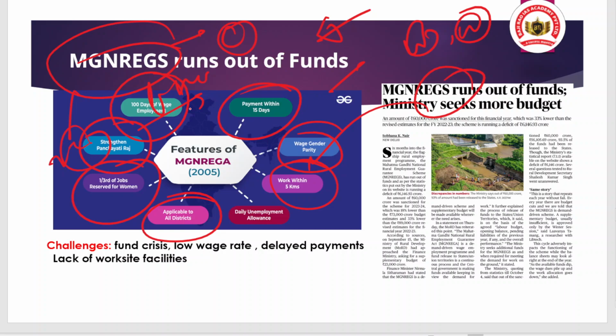This remains a very important and bigger issue in this scheme. So fund crisis, and a very low wage rate, remember. Along with delayed payments, there is a lack of worksite facilities like drinking water, toilets, sanitation and all of these.